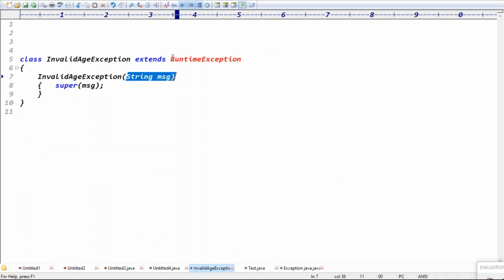Sir, we are already extending the runtime exception. Why is the super keyword necessarily required? If you're extending, it doesn't call everything about the parent class data until we call it. We have to call the parent class constructor by passing our message, then only it is able to display our message. The parent class constructor won't execute by default, right? As a child class, we have to call that constructor. That's why in the child class, I'm calling the parent class constructor.